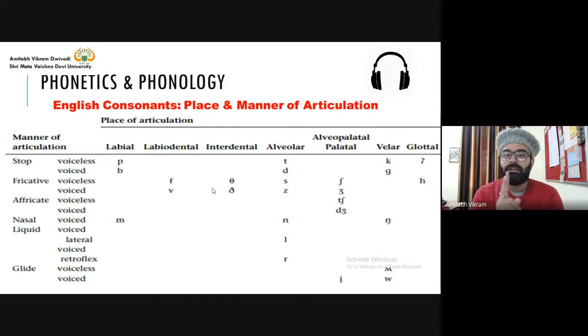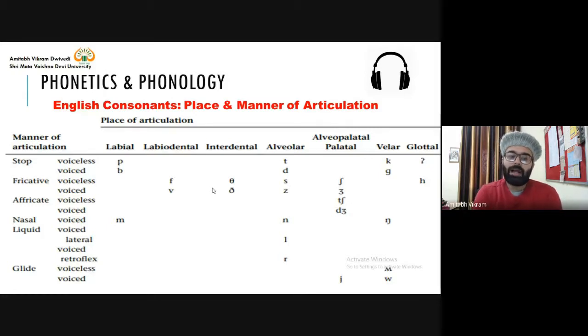That means two parts: the lips, which are movable, and the upper teeth, which are not movable, because only our lower jaw moves. So my lower lip touches the upper teeth, and that is f and v. Now, why are f and v called labiodental? This is proved. There is no problem in that.